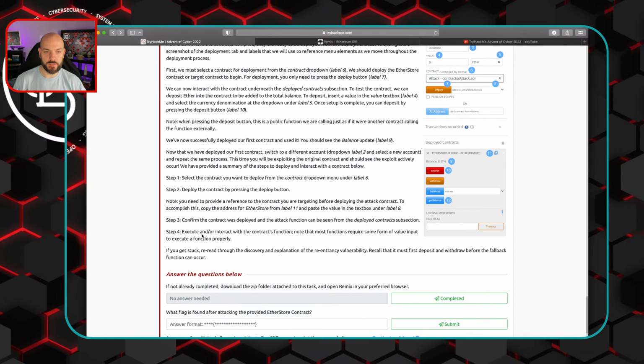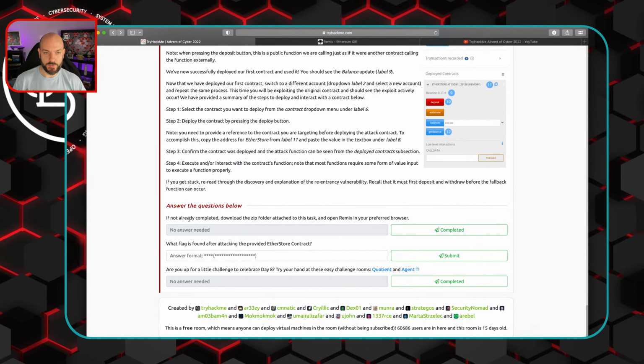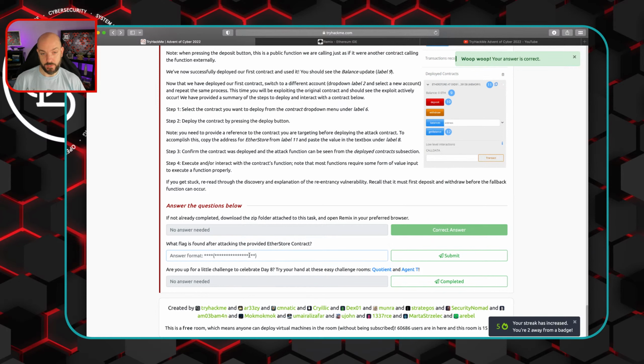We executed it. Interact with the contract's function. Note that most functions require some form of value input to execute the function properly. Exactly right. When I tried to do it without having the 1 Ether there, it did not work. So let's see what they want us to do. If not already completed, download the zip, open Remix. We did that. What is the flag found after attacking the provider's Ether store contract?